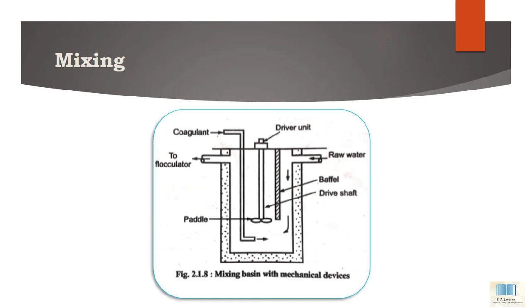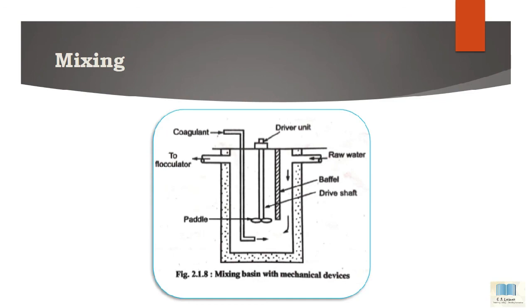From this tube, coagulant is added into the mixing basin, and with the help of the drive shaft, the coagulant and raw water are mixed thoroughly.